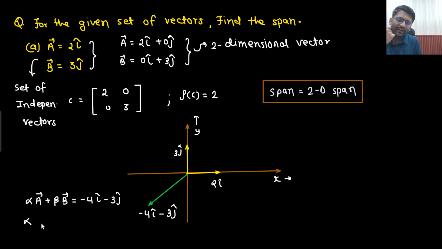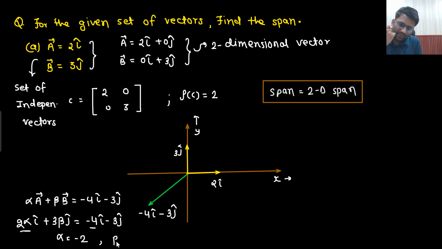Let's try doing it. Alpha into what is vector A? That is 2i. So it will become 2 alpha i plus beta into what is vector B? That is 3 beta j. That should be equivalent to minus 4i minus 3j. So from here, if I compare i with i, the value of alpha is coming out to be minus 2 and the value of beta is coming out to be minus 1.